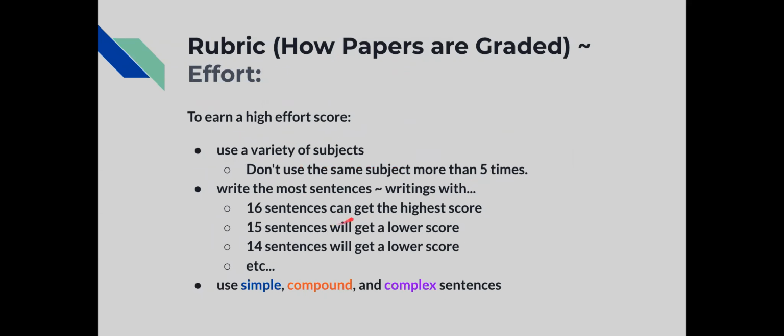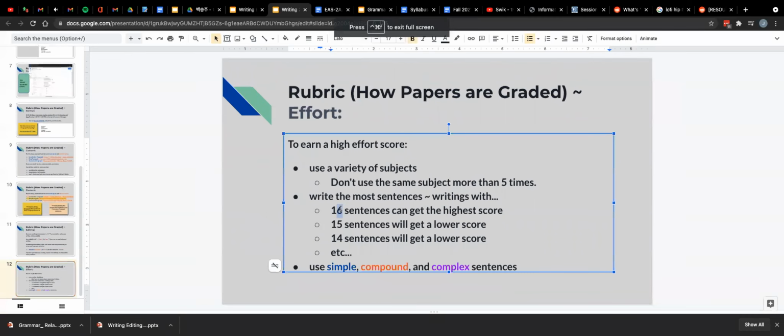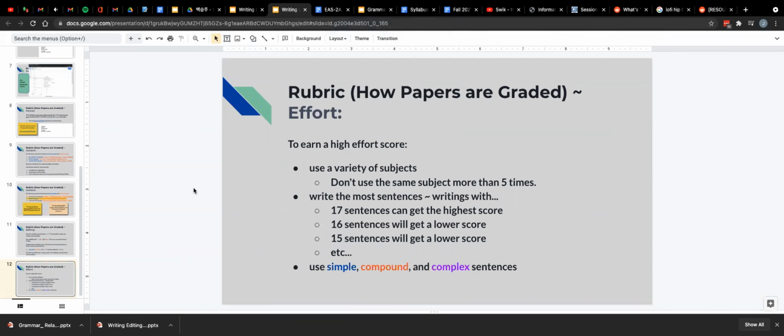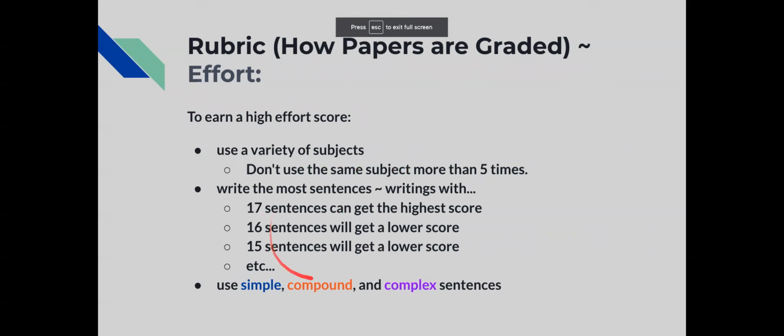And to earn the highest score possible, use a variety of subjects in your sentences, right? Don't start every sentence with "the car," or whatever, my friend, right? Don't ever change it, right? Write the most sentences, writings with, this says 16, that should be 17. Let me change this. 17, 16, and 15. Oops. We'll get the highest possible score.